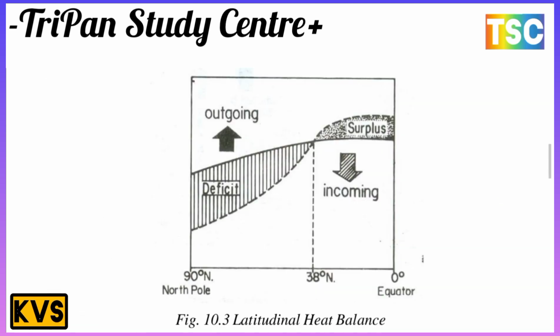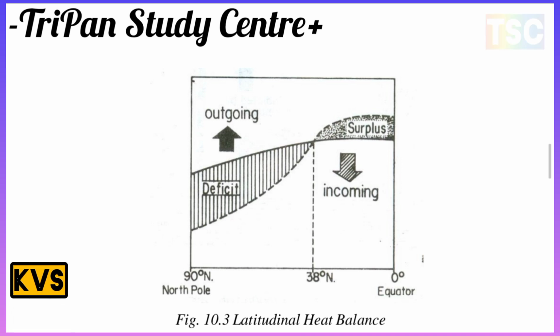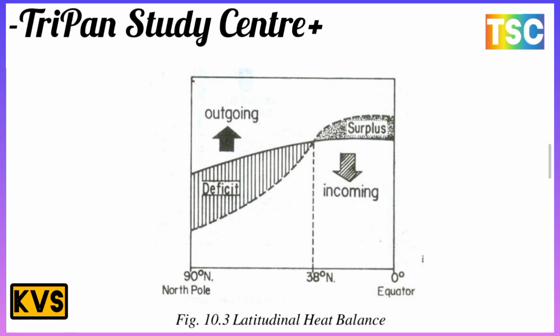Here is the most important diagram, the latitudinal heat balance. It shows the equator and north pole, the incoming, the surplus, the deficit and the outgoing. This is the most important latitudinal heat balance shown in this diagram.